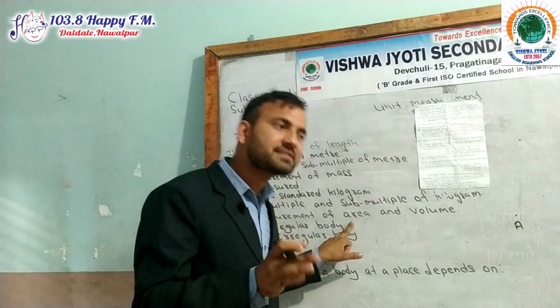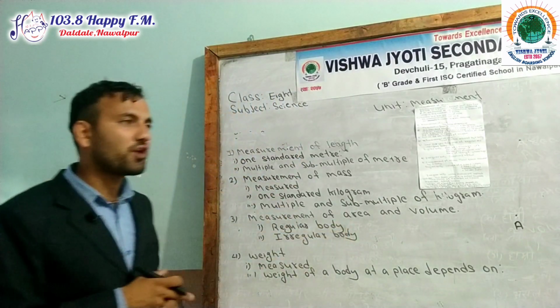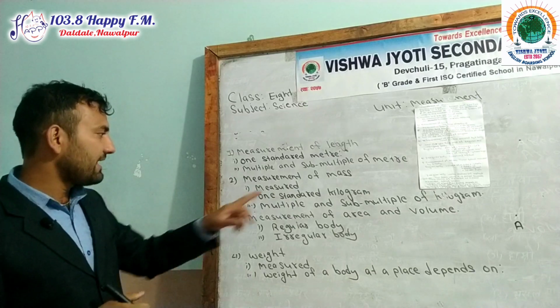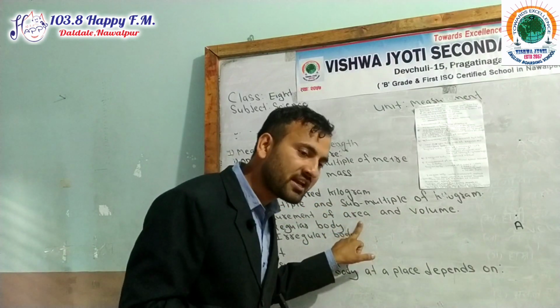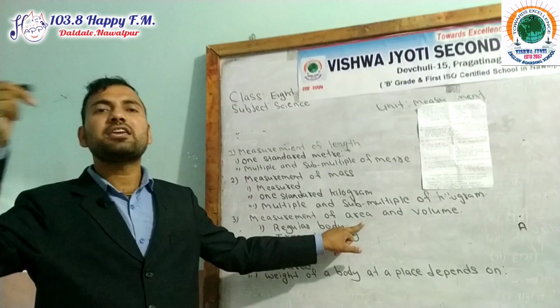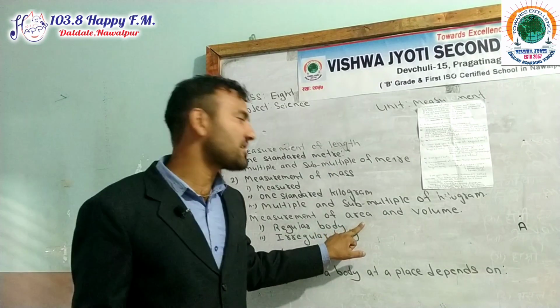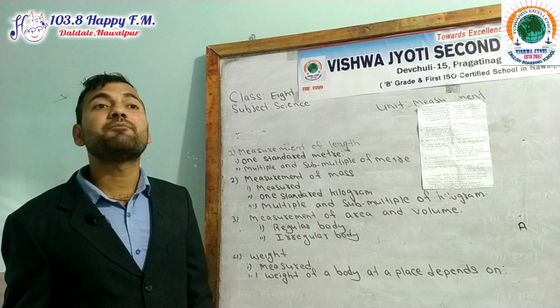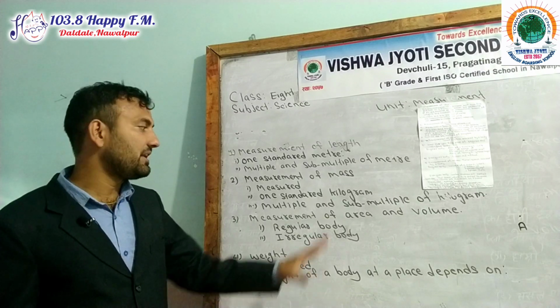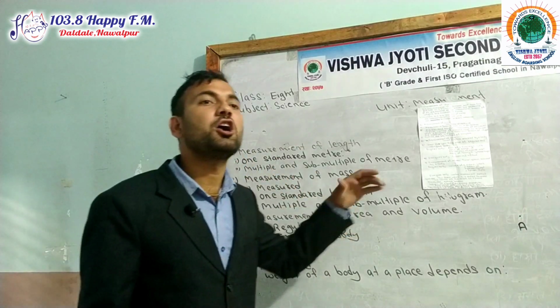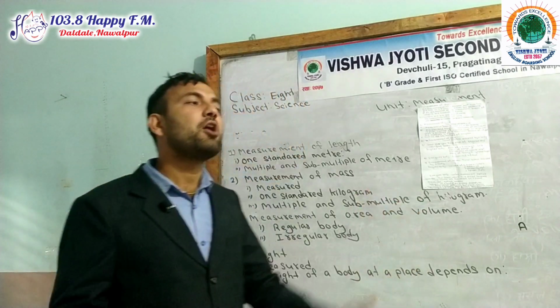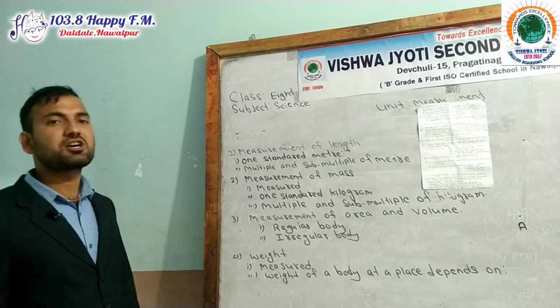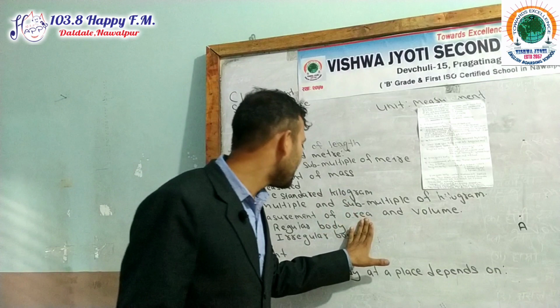Total surface occupied by a body is known as area. Its SI unit is square meter. It is also called a derived quantity because it is dependent on other quantities and they do not have their own identity, so it is called a derived quantity.